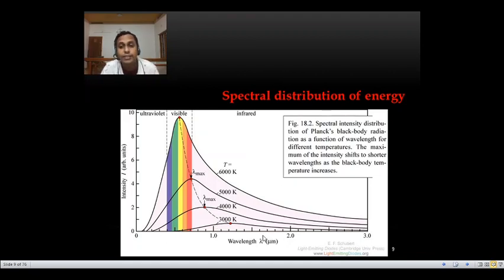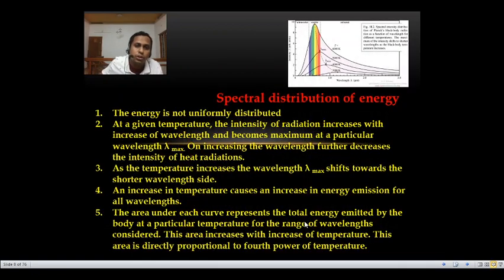Then the total energy radiated from the black body can be calculated by integrating this graph, which means the area under the curve. For example, for this 5000 Kelvin curve, the area under this curve gives the total energy radiated from the black body. Okay, so these are the spectral distribution of black bodies.